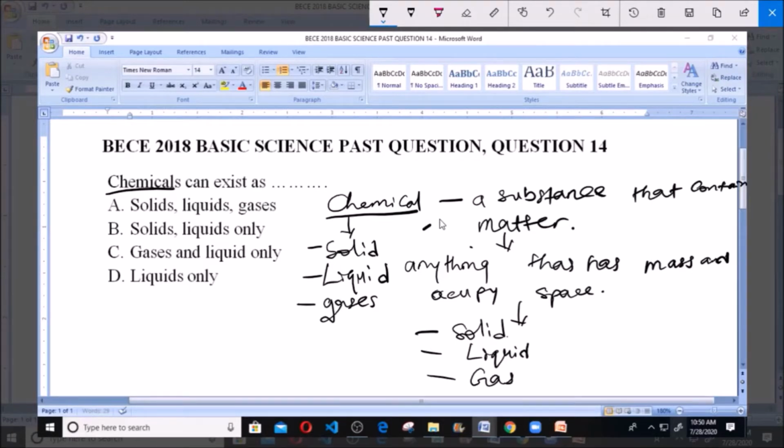Now, example of a solid chemical, you have your common salt, NaCl, sodium chloride. Then example of chemicals which are liquid, like your acids. They are liquid chemicals. Then gases, example of gases are like your carbon IV oxide, CO2. So all these are chemicals. So chemical is a substance that contains matter. So chemical can exist as either solid, liquid, or gases. So from this, A is our answer.